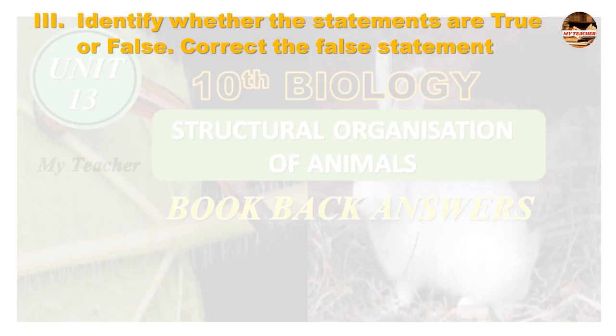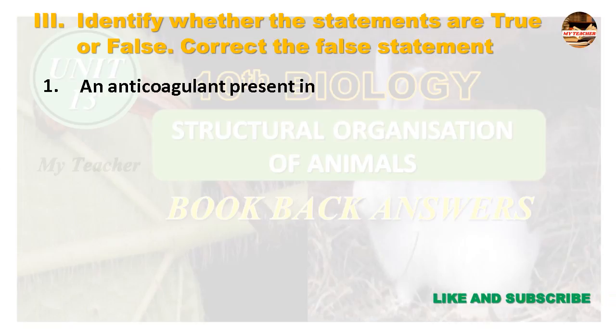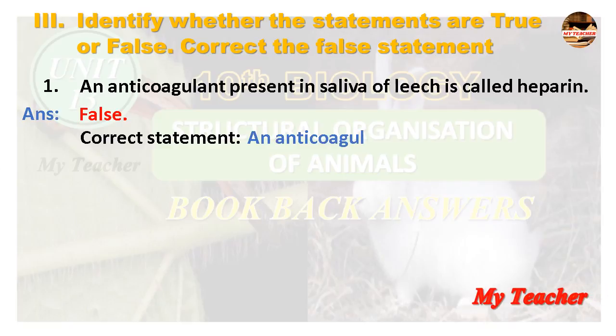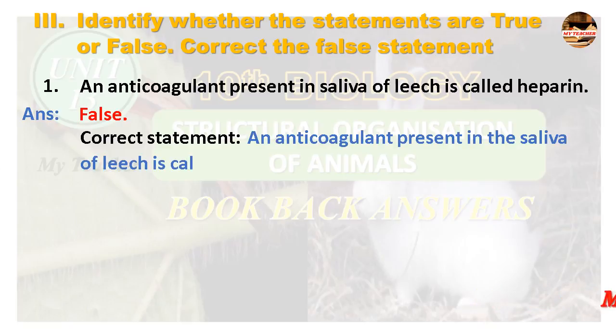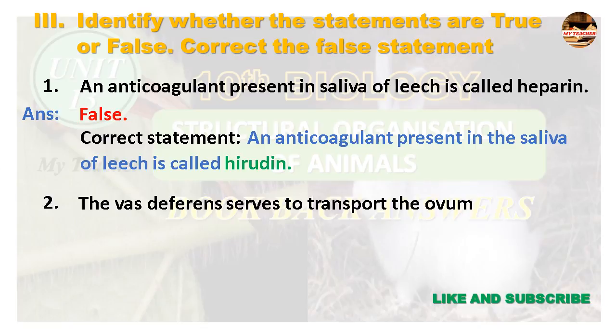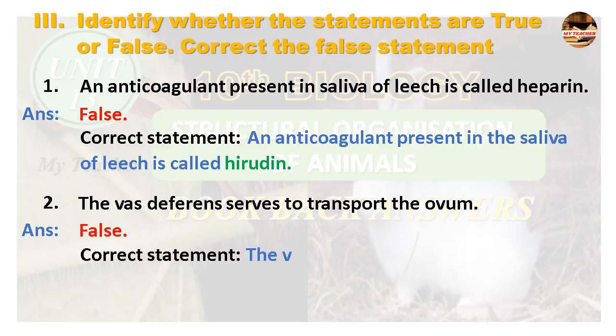Identify whether the statements are true or false. Correct the false statement. First one, an anticoagulant present in saliva of leech is called heparin. Answer false. Correct statement. An anticoagulant present in the saliva of leech is called hirudin. Second one, the vas deferens serves to transport the ovum. Answer false. Correct statement. The vas deferens serves to transport the sperm.